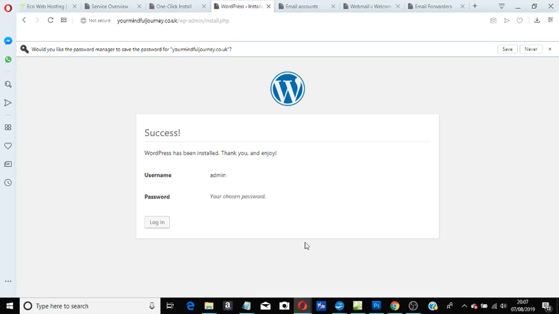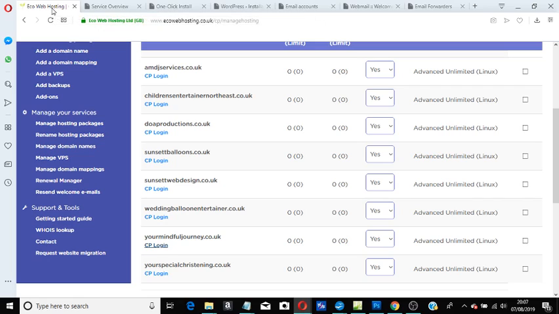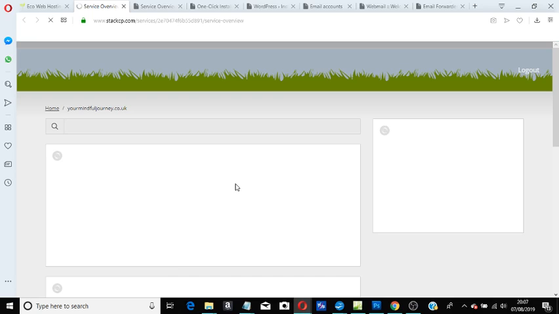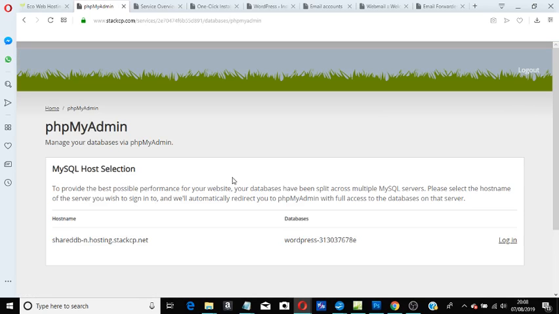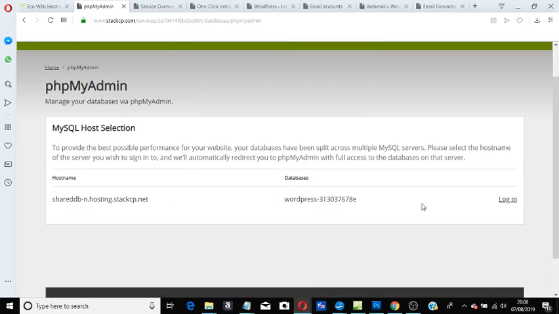Now what I can show you in this area here is the fact that we'll go back into that one. Let's have a look. I can show you on here the area where you have your databases. On mine, Plesk, similar things. You get similar icons. This icon tends to be the same. You get phpMyAdmin, which if you go into this one, it'll actually show you that the database has been created here. See that?